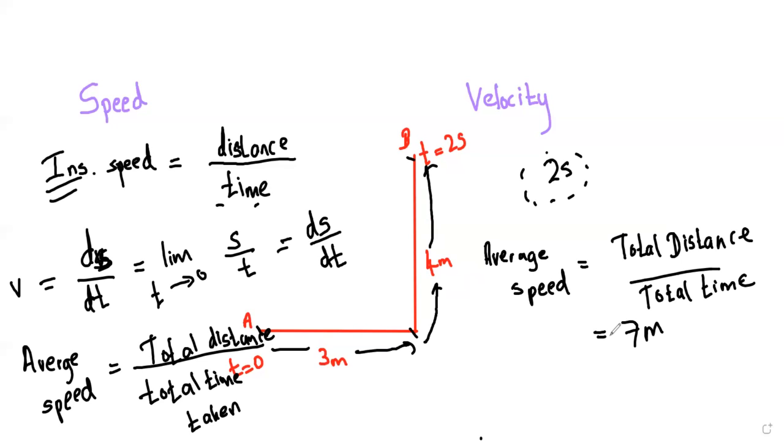So here he has traveled over 7 meters. We are going to divide it by the total time, which is 2 seconds. So this is the average speed. If you divide 7 by 2, we are going to get 3.5 meter per second. So this is known as average speed.